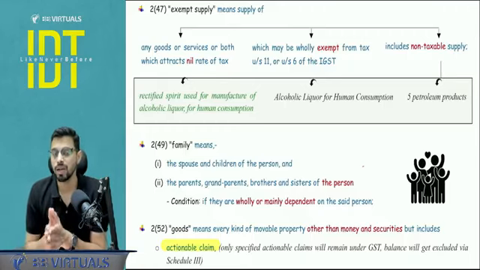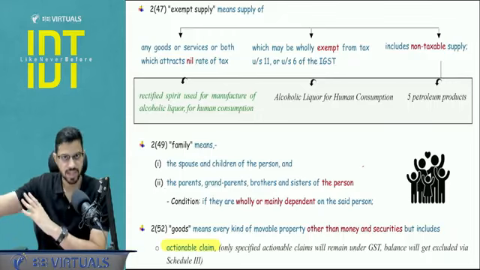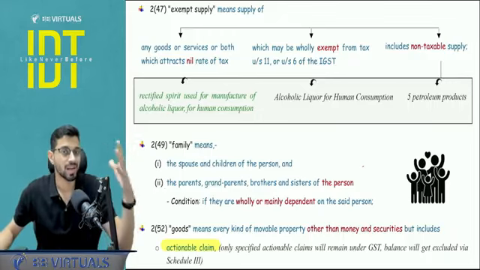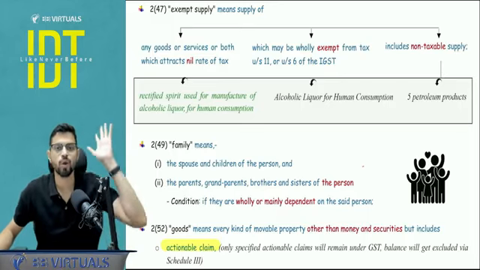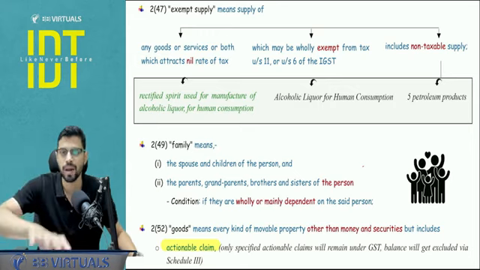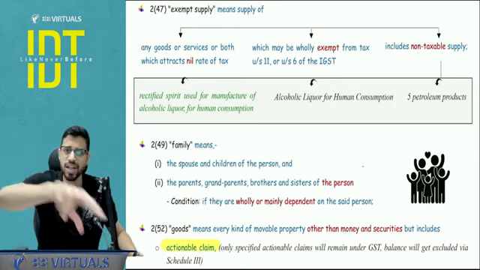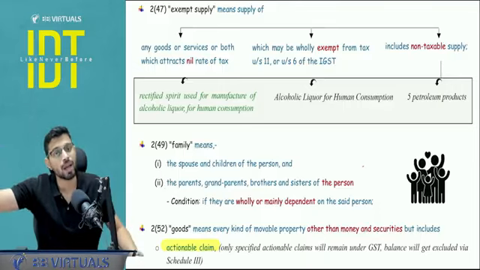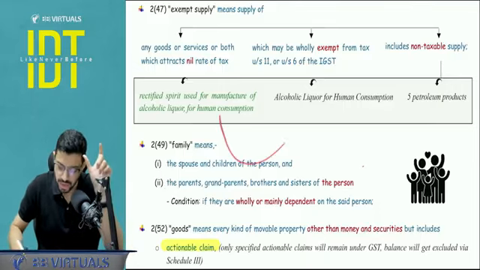Now how is alcoholic liquor for human consumption covered under non-taxable? Two ways. First of all, in the charging section also, but in the Constitution article 366 that deals with the definitions, there also this alcoholic liquor for human consumption is clearly outside the scope of GST. And third is a recent amendment, rectified spirit, or we can say undenatured alcohol, which is used for producing alcoholic liquor for human consumption. It is basically one of the important raw material of this particular item.